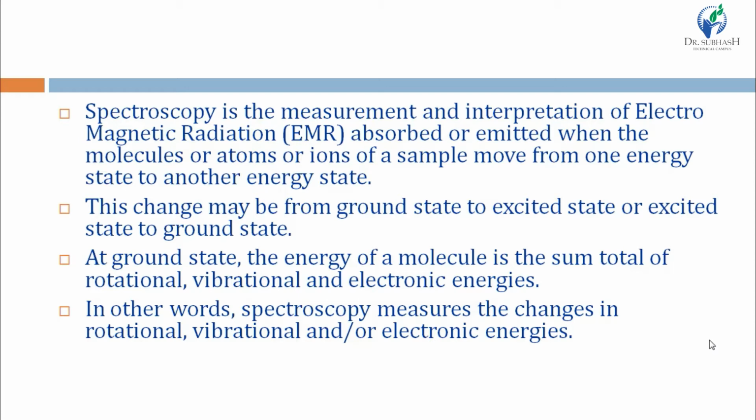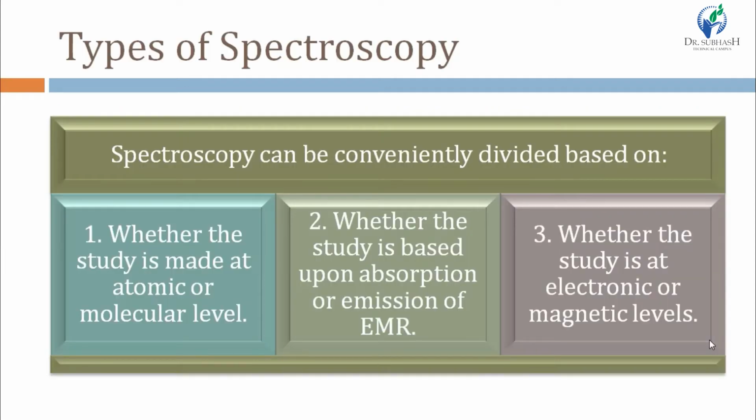At ground level, the energy of a molecule is the total of rotational, vibrational and electronic energies. This we have seen in the molecular type of interaction of EMR with matter. So, types of spectroscopy.